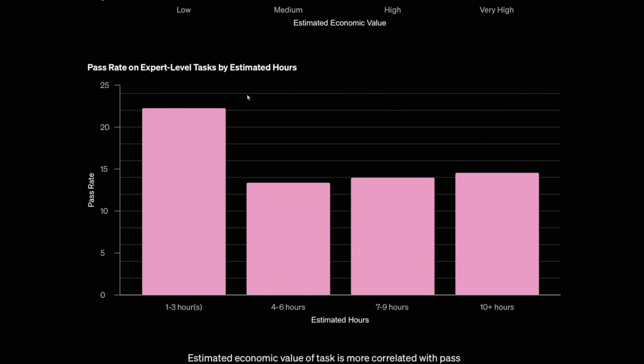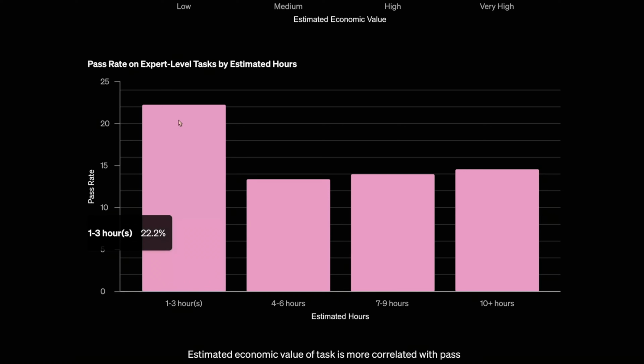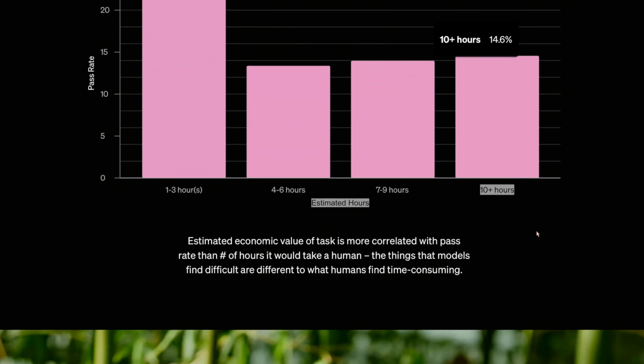But that's not the same for the estimated hours. Here you can see the estimated hours is mentioned, which a typical researcher or a human would take. So you can see for a task that takes 1 to 3 hours for a human, it is relatively an easy task, and hence the pass percentage is high. So going with that analogy, a task which takes 10 hours should be the least, but that's not the case. You can see first the accuracy goes down, then it increases. So the number of hours that a human would take and the pass percentage of the model does not correlate too much, and here you can see it is mentioned.